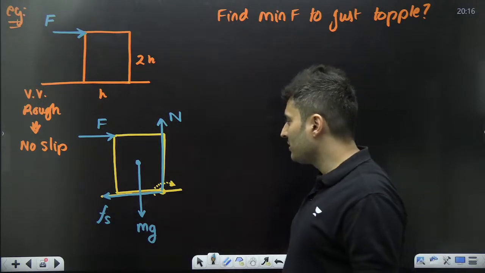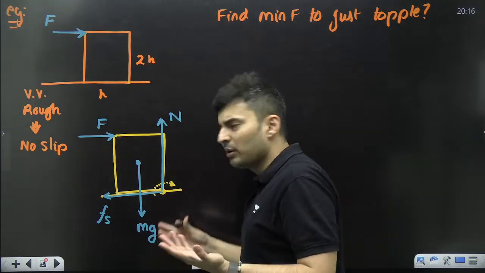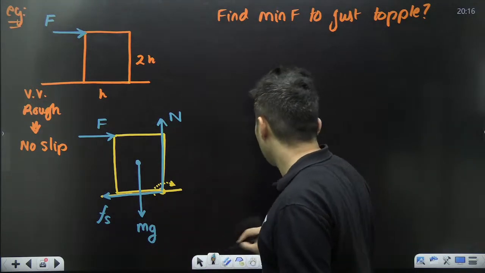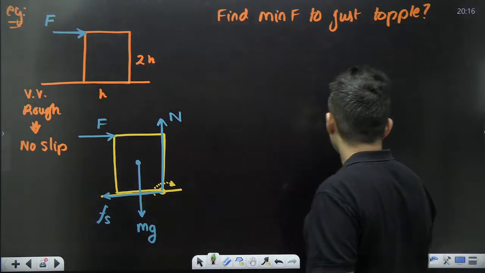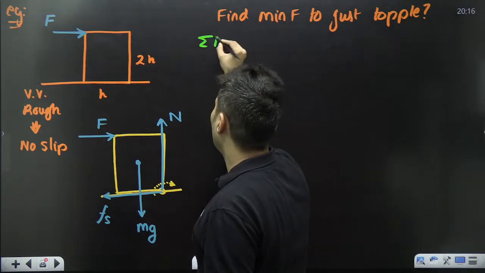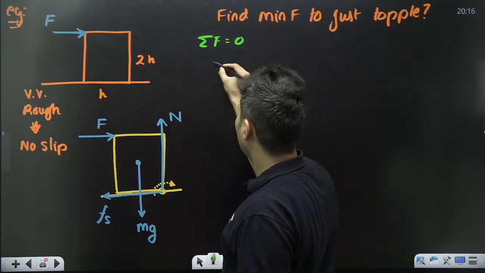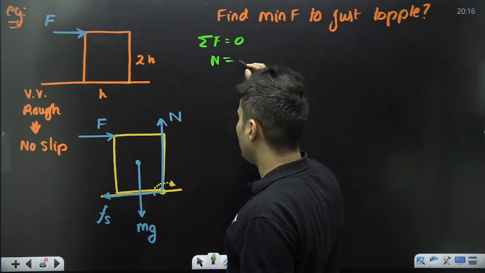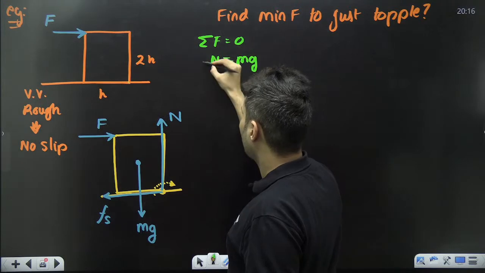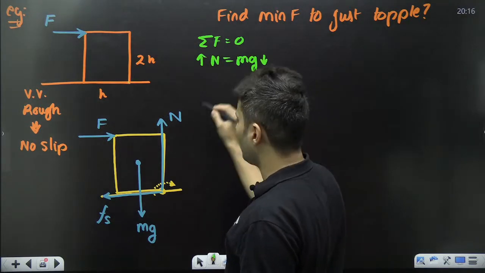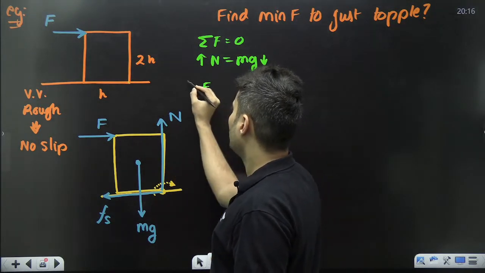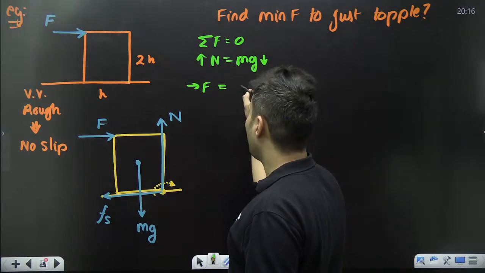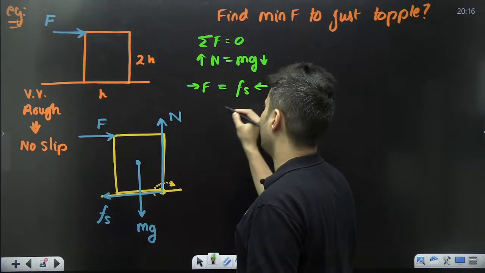Now I know net force is 0. If you want to write those equations, we can write them, but it is not of much use. Even if I write net force is 0, I'll just get normal force up equal to mg force down, and this force towards this side will be balanced by the static friction towards this side.